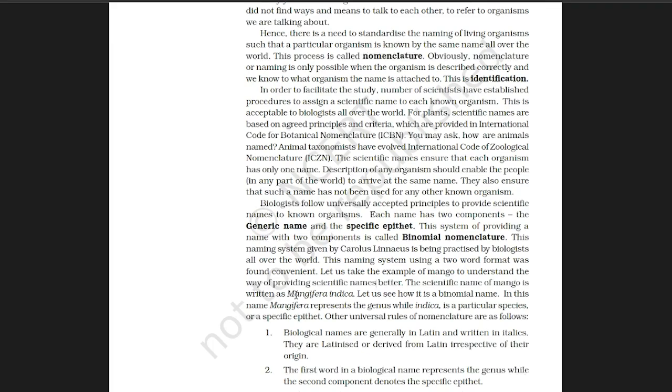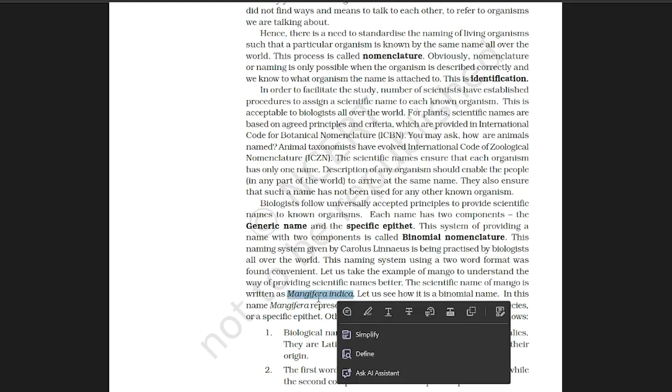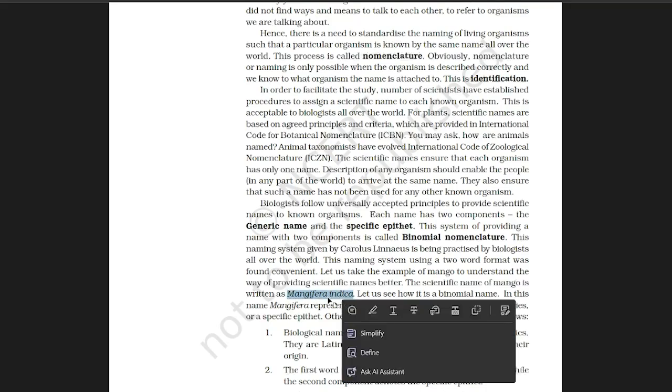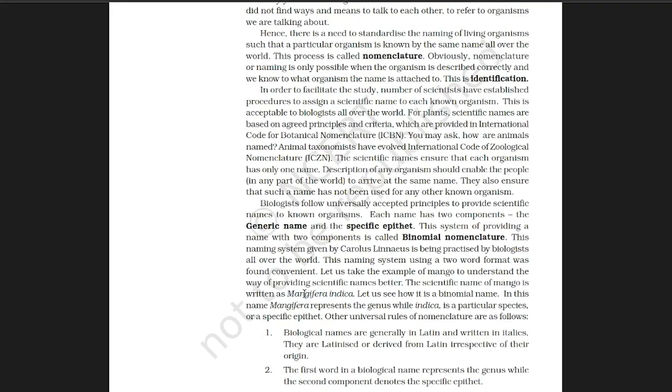In Mangifera indica, the first name Mangifera is the genus name, and indica is the species level name. In binomial nomenclature, there are two parts. The first represents the genus name, and the second represents the species name.